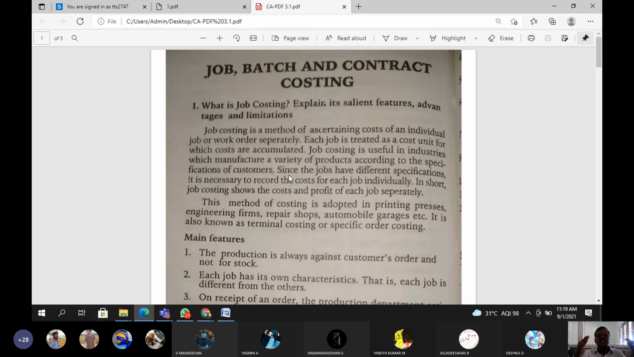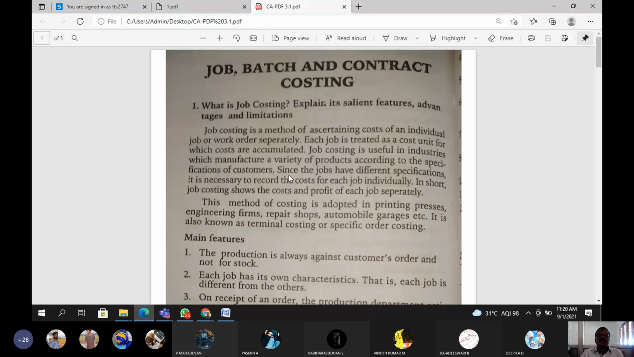Job costing is a method of ascertaining cost of an individual job or work order separately. Each job is treated as a cost unit for which costs are accumulated. For example, one company is doing separate jobs, assignment 1, assignment 2, project A, project B, project C. At the same time, they have to calculate and ascertain how much total cost was incurred for each project, A, B, C, D. That's why job costing has much relevance to ascertain the cost of the work.